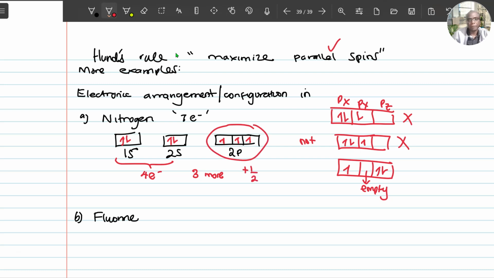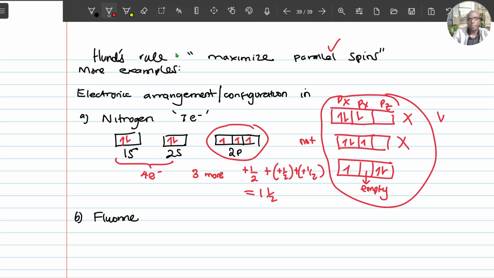So +1/2, add to +1/2, add to +1/2, you're going to get 1.5. These ones, if you add them up, they'll never give you 1.5 because the arrow pointing down is -1/2, and we're taking the electron with upward spin to be +1/2. So that is the correct drawing of the energy diagram, electronic arrangement of 7 electrons in nitrogen.